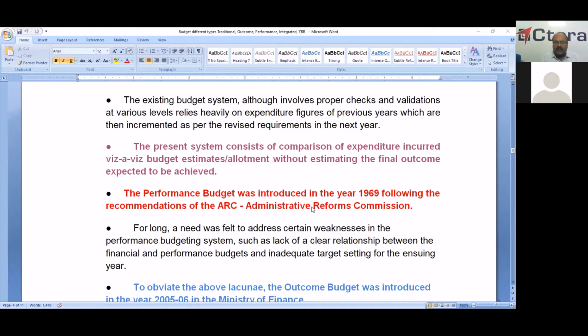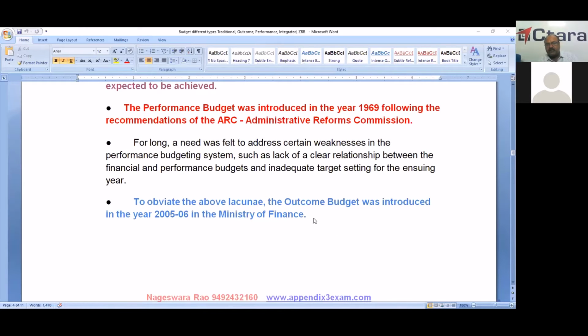But after that, a need was felt to address again certain weaknesses in the performance budgeting system. That is a lack of clear relationship between financial and performance budget and inadequate target setting for the ensuing year. So to address all these weaknesses in the performance budget, we introduced this outcome budget in the year 2005-06 by the Ministry of Finance.